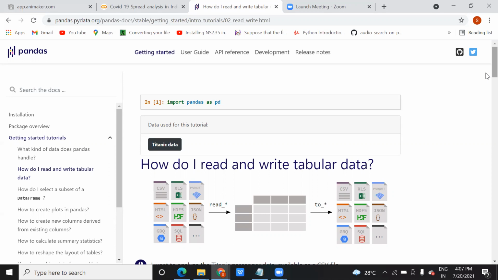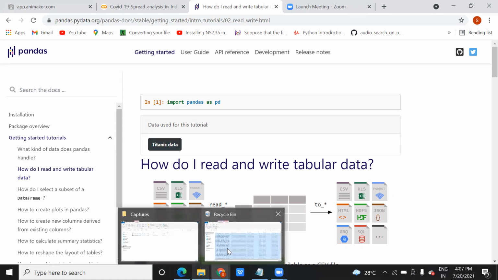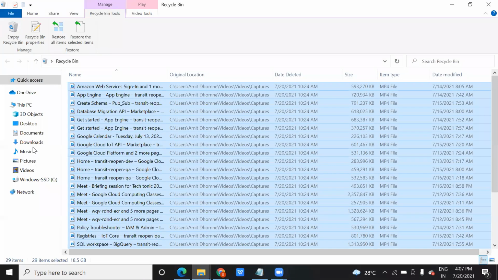Are you aware of CSV data, Arush? No, sir. Okay. CSV data means comma separated value. What do you mean by this comma separated value? Let me show you.